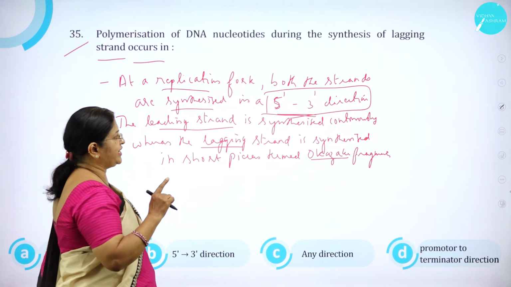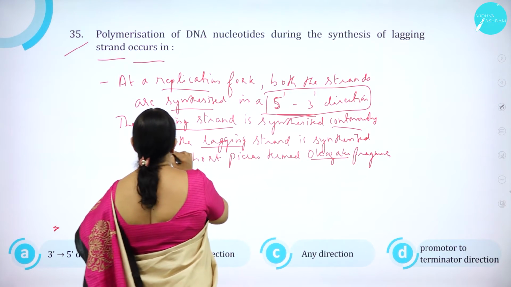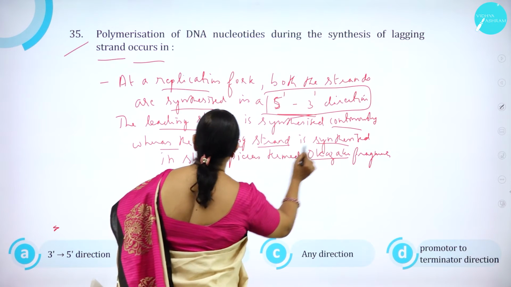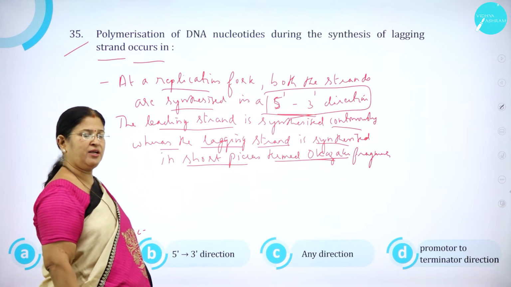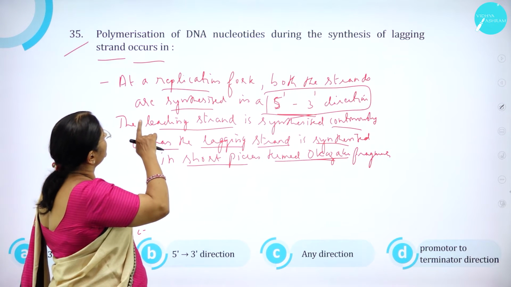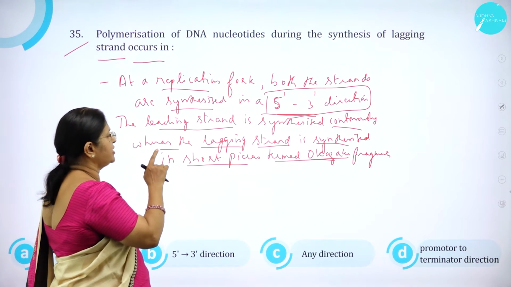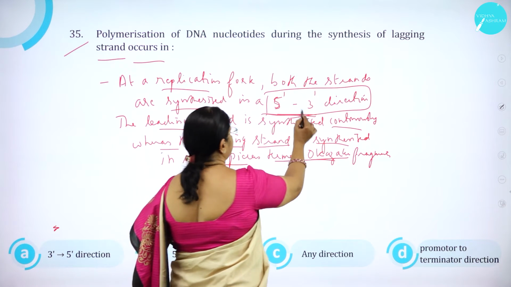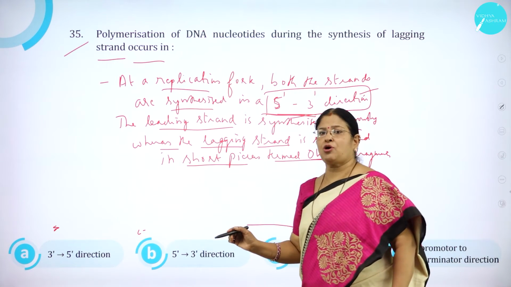In 5' to 3' direction. The leading strand is synthesized continuously, whereas the lagging strand is synthesized in short pieces, what we call as what? Okazaki fragments. So the polymerization of DNA nucleotides during the synthesis of lagging strand occurs in 5' to 3' direction. So what are the options?